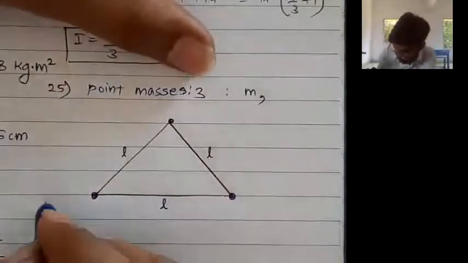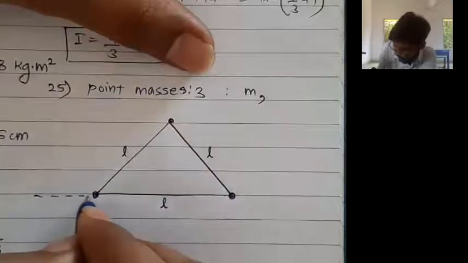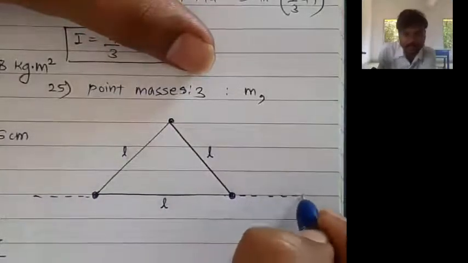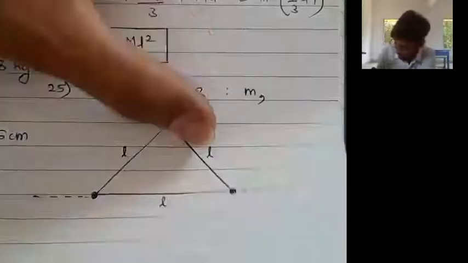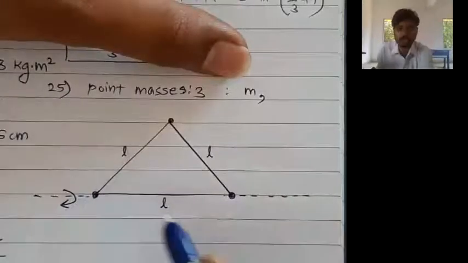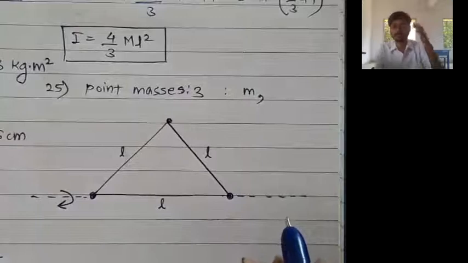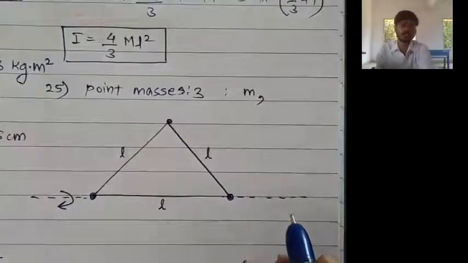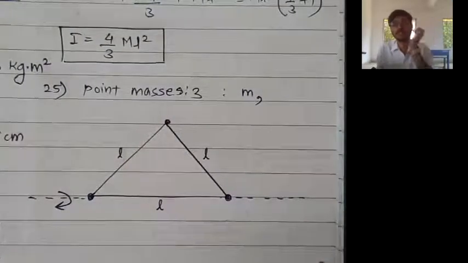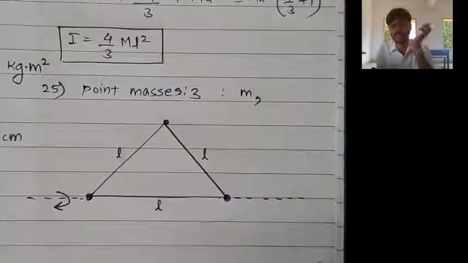Let us take this as the side. About this side, let us find the moment of inertia. We have point masses. How do we find the moment of inertia of point masses? Summation m_i r_i square.